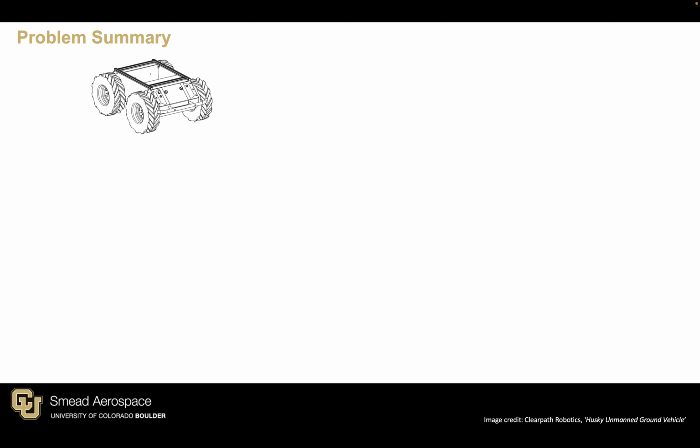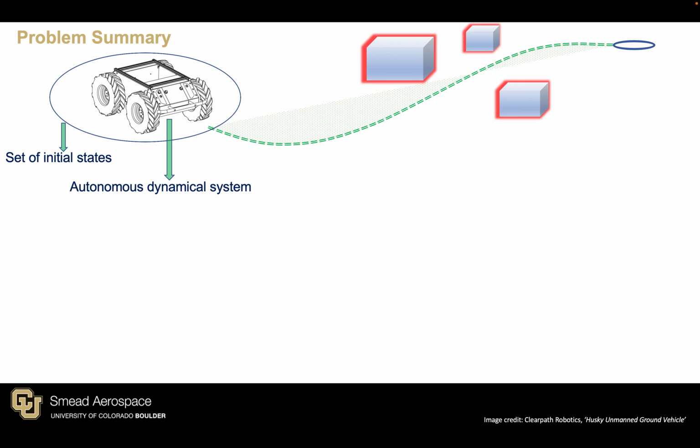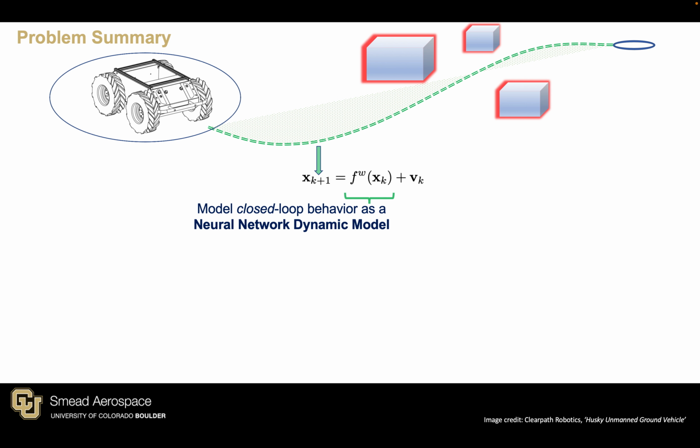The problem considered in this research is as follows. Assume we have some autonomous dynamical system in a safety critical scenario. The system starts from a set of initial states and is moving through some environment filled with obstacles and bound by constraints. We assume the evolution of the system is described by a neural network with some additive noise.